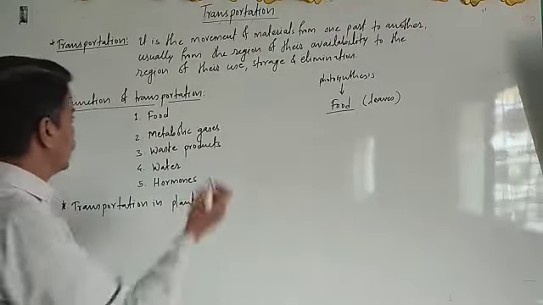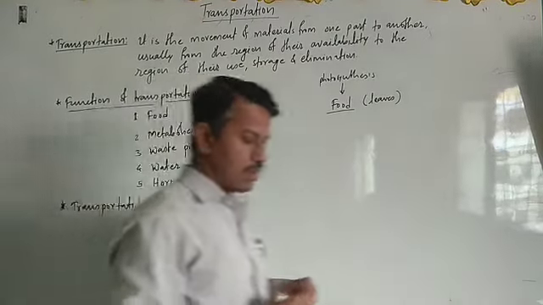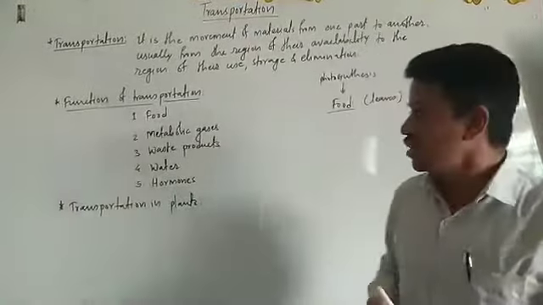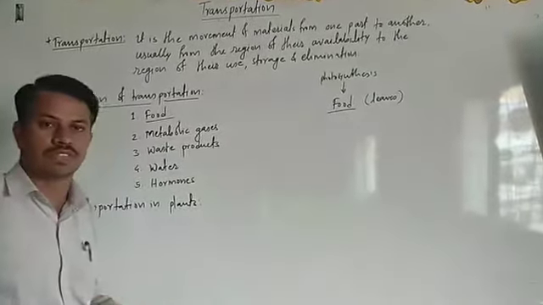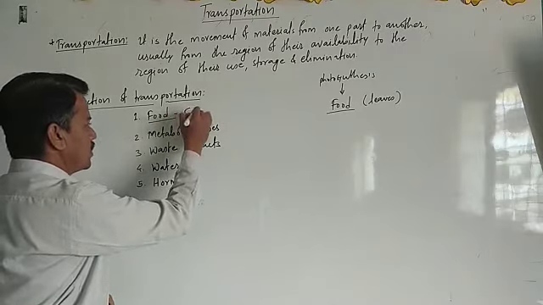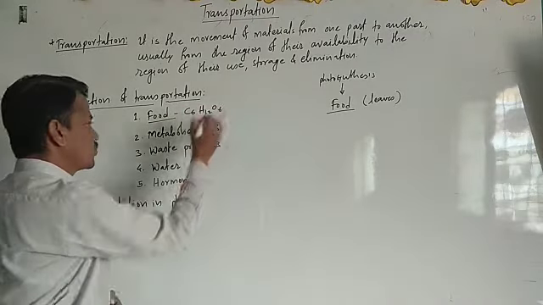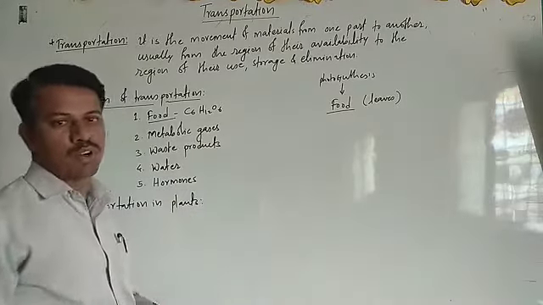But before that, what are the functions of transportation in the plant's body as well as in the animal's body? Take first the food. Here we just discussed that in photosynthesis food is synthesized, for example C6H12O6, that is glucose, and it is needed by the whole plant body.